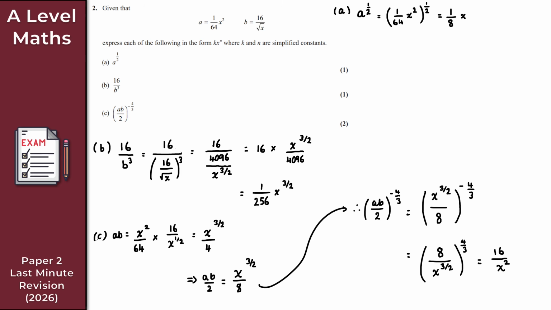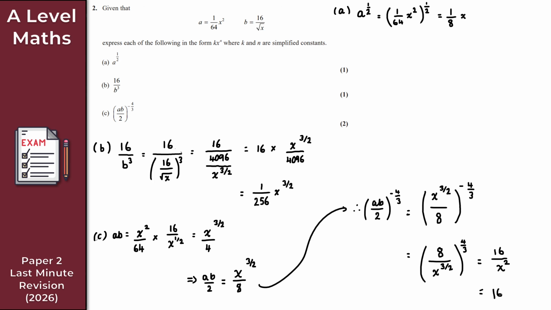However, just be careful here. Don't give your solution like this. We want it in this form here, so kx to the n. We've already kind of done that implicitly for the past two, right? So that was 1 over 8 x there. That was 1 over 256 x to the 3 over 2. So for this one here then, just to finish with, make sure that you do give it in the correct form, right?